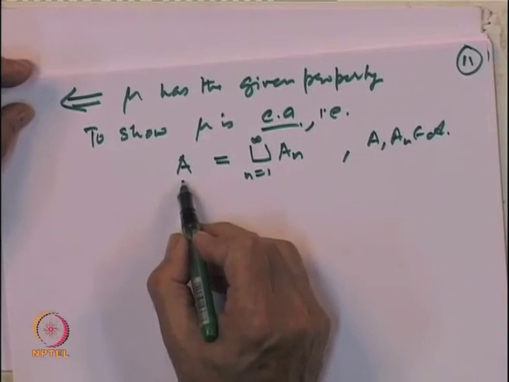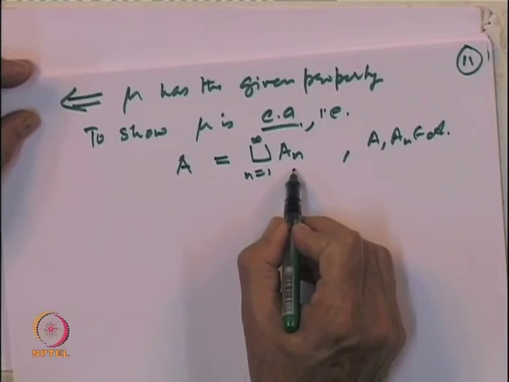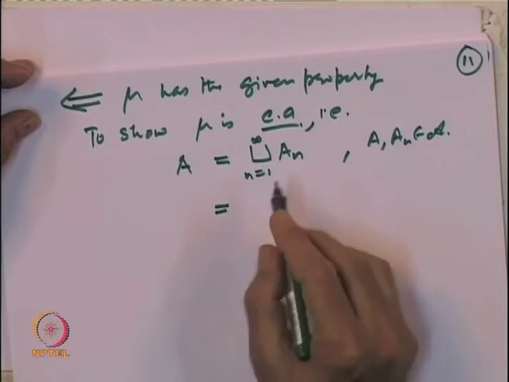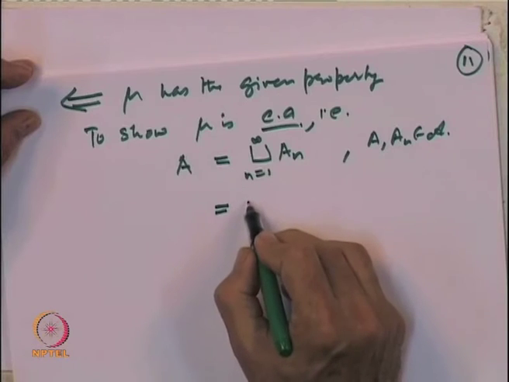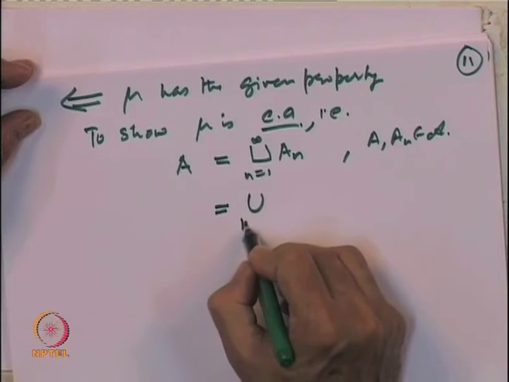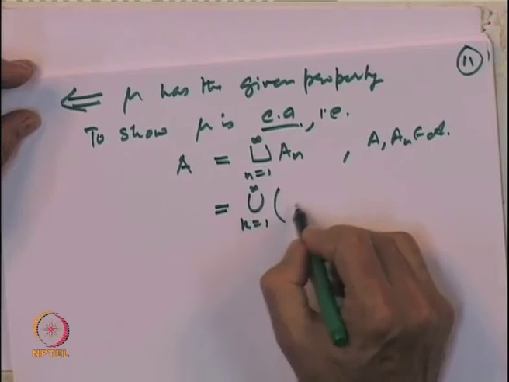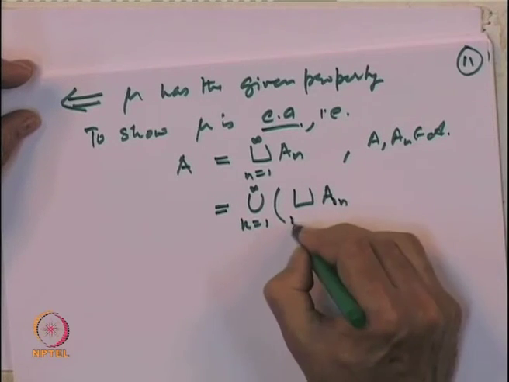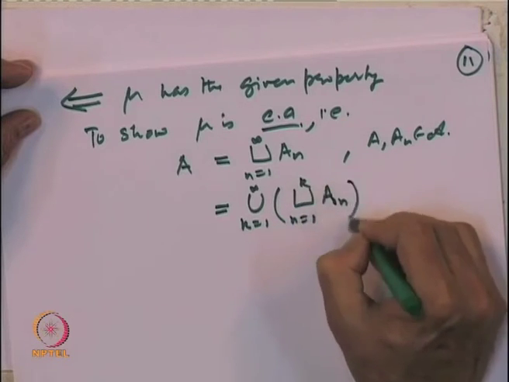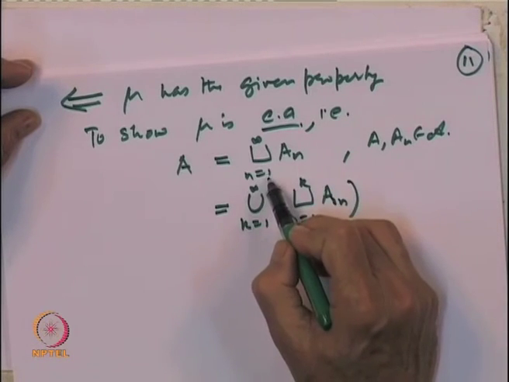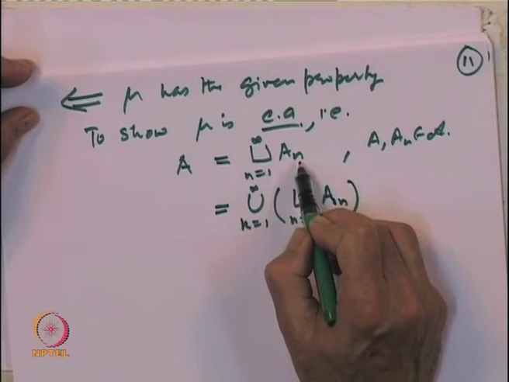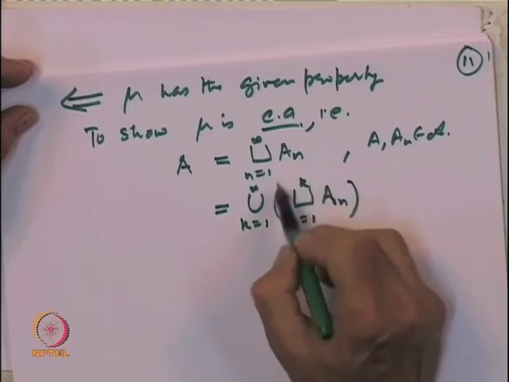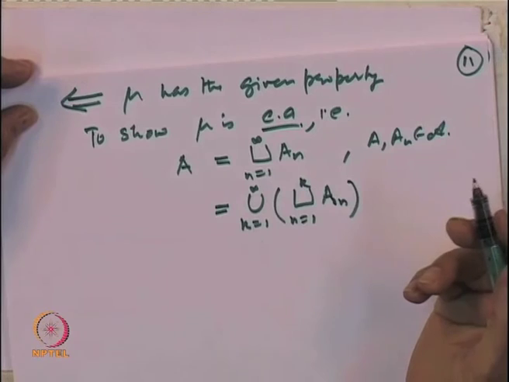We have to show that mu of A is equal to the summation of mu of A n's, but this I can write as the union over k from 1 to infinity of the union of A n, n equal to 1 to k. So, instead of taking n equal to 1 to infinity, take the union of sets A 1, A 2, up to A k, and then take the union over k; both will be the same, right.